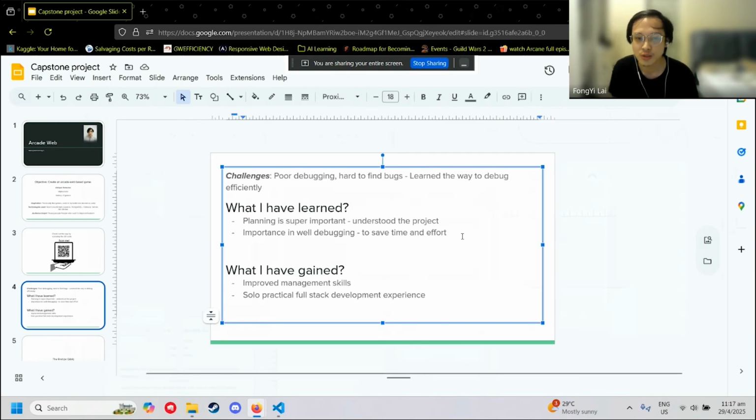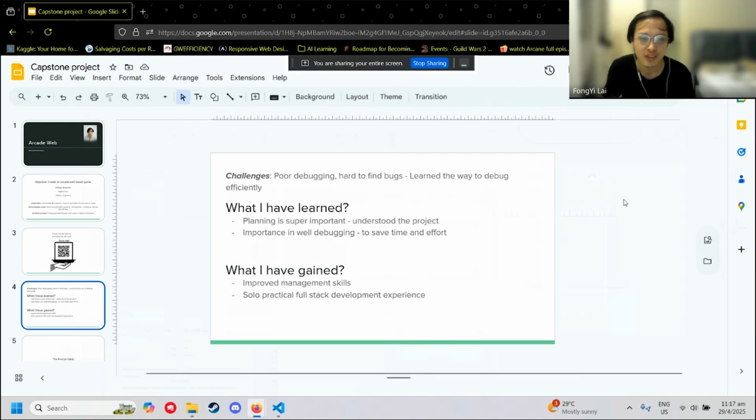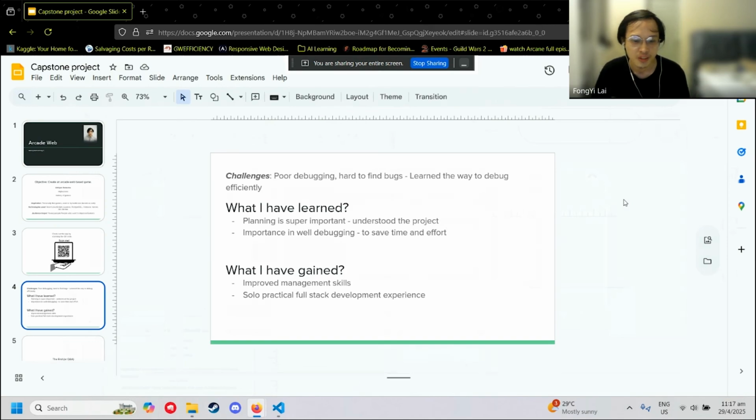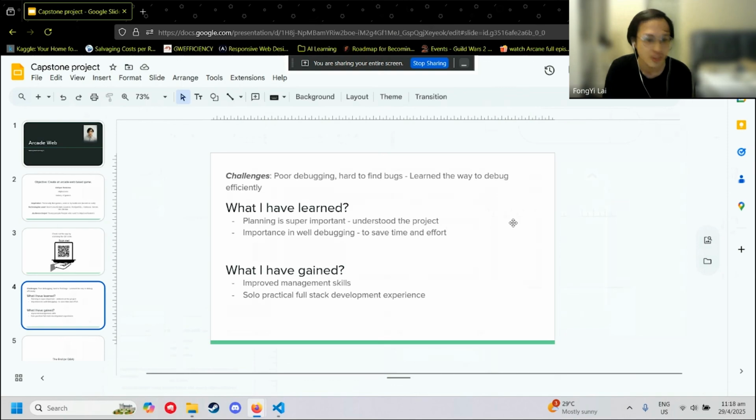What I learned throughout this project is that debugging is important to save time and effort, but it is also very important to plan, so that you can understand the project as a whole and won't miss out any potential features.